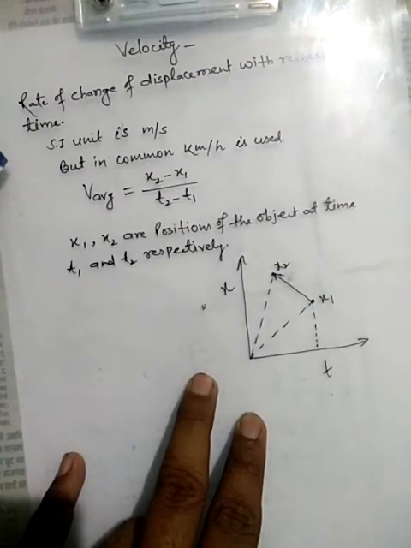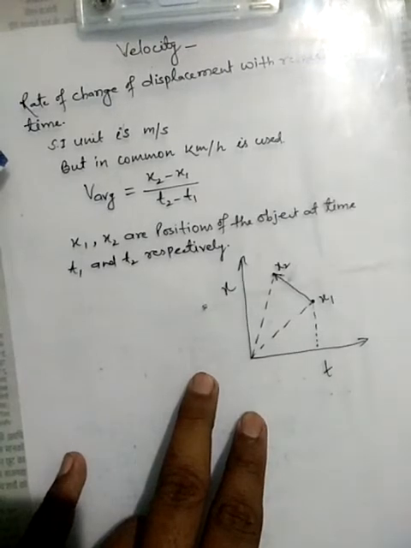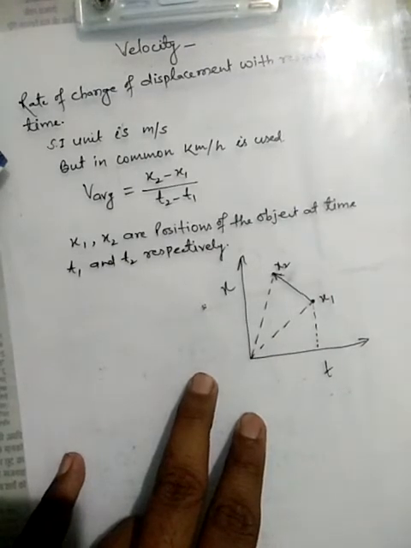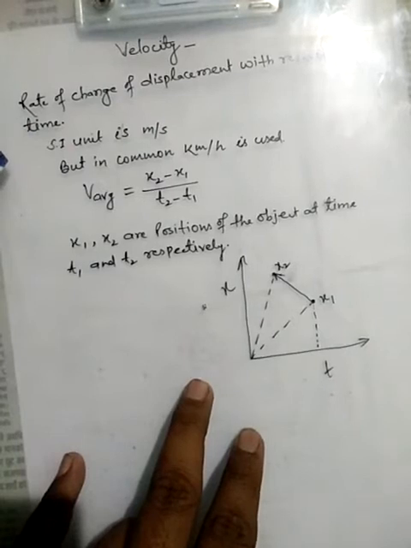It is a vector quantity, but speed is a scalar quantity. In that condition, only magnitude is given. There is no direction provided to represent the speed.